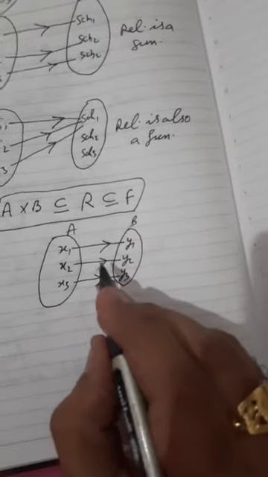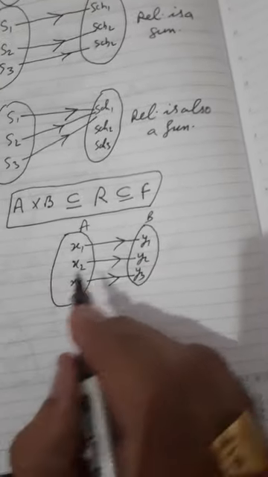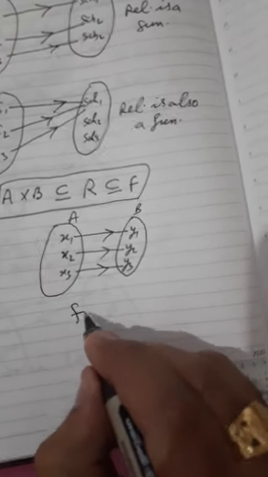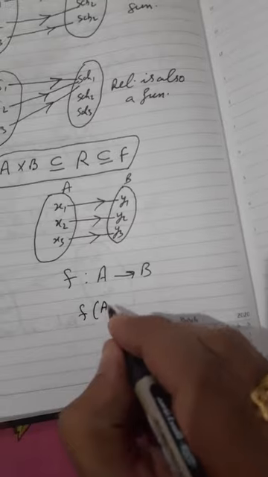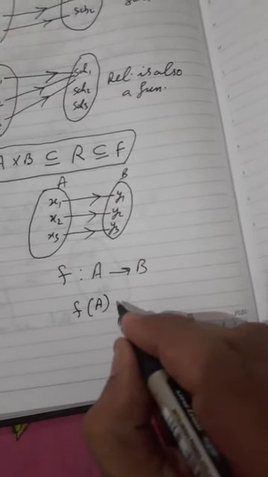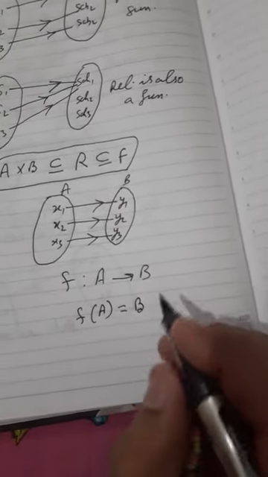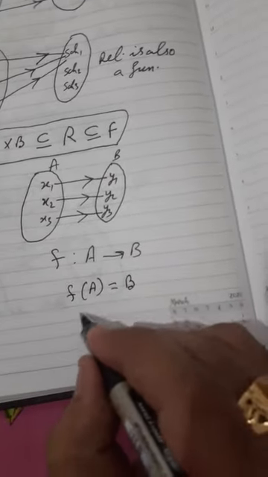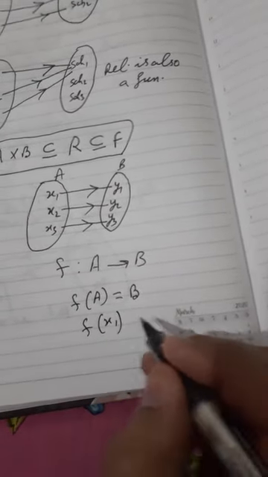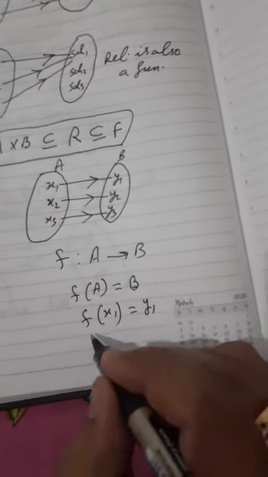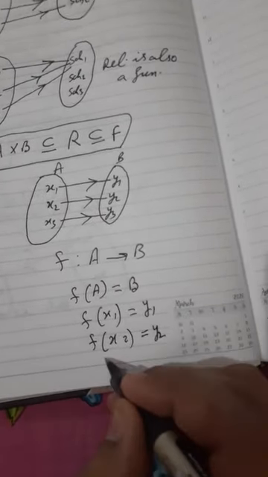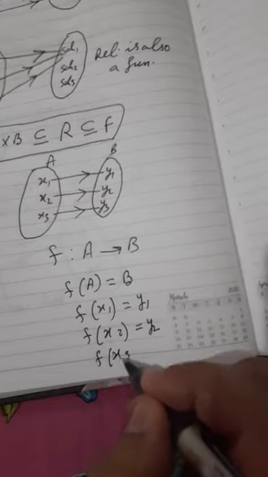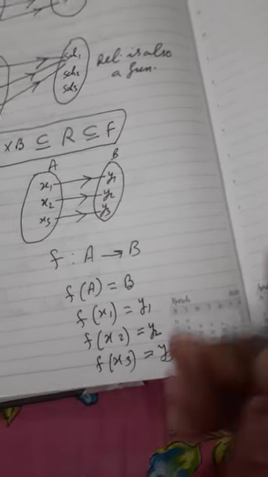So this relation can be a function. So how we will represent it? f from A to B means when we are applying any element, then we are getting one element in B, means f(x1) is equal to y1, f(x2) is equal to y2, and f(x3) is equal to y3.